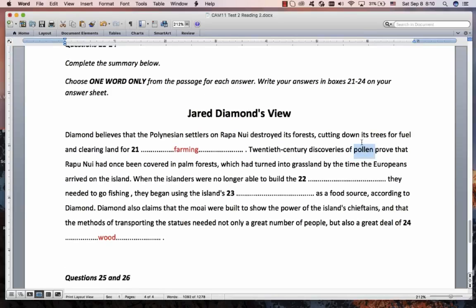This is a difficult word. It's a nice word to know. I've seen IELTS use it. It's the dust that comes out of a flower. Learn that word. It's a high-level word, band 7 word, but it's good to know.